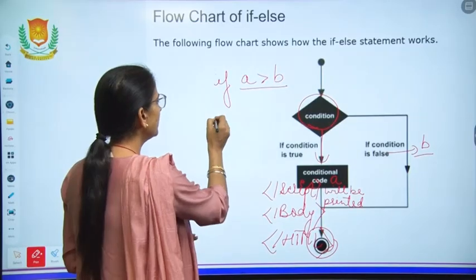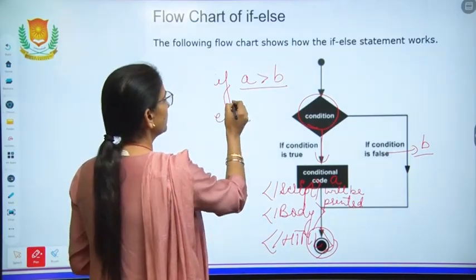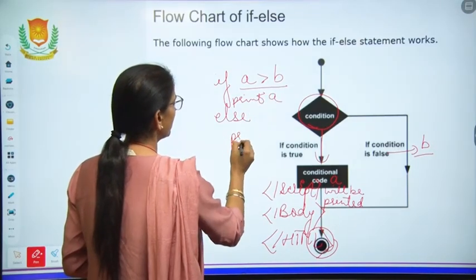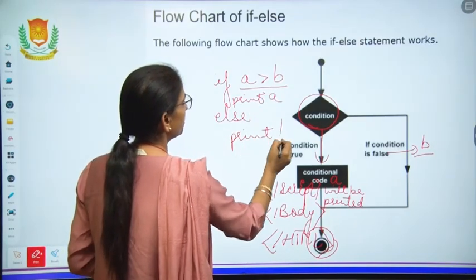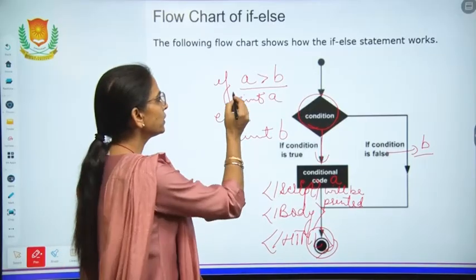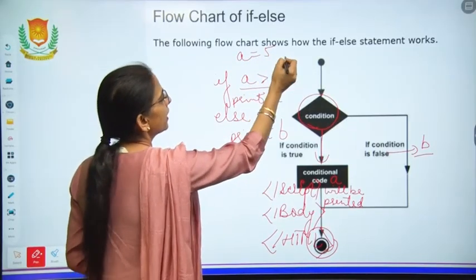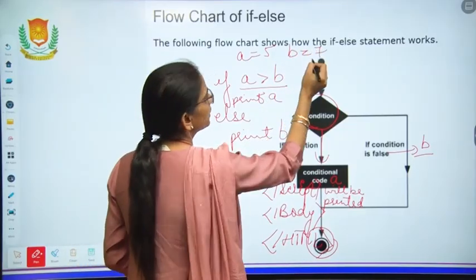Whatever is written, print A and print B. So in this way, if the condition is A equals to 5 and B equals to 7.